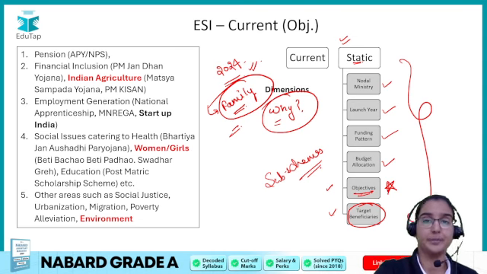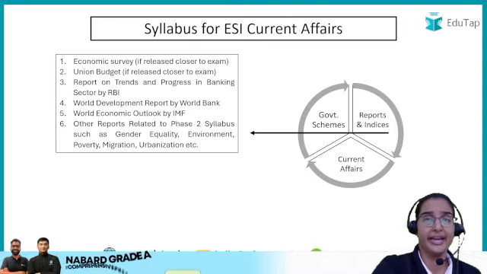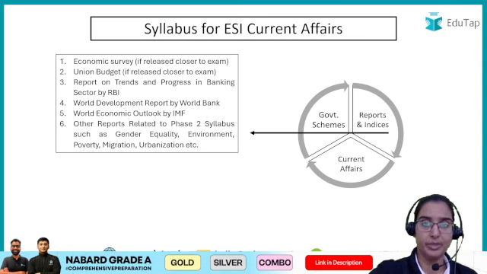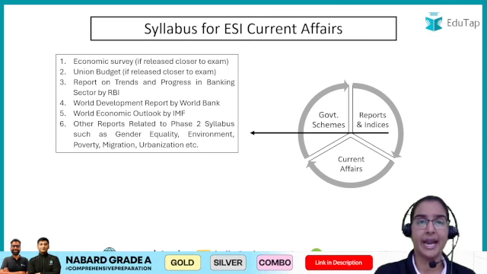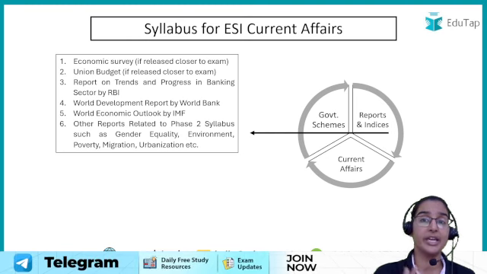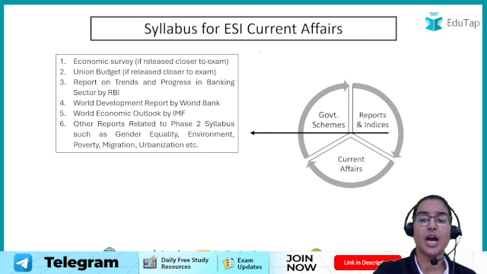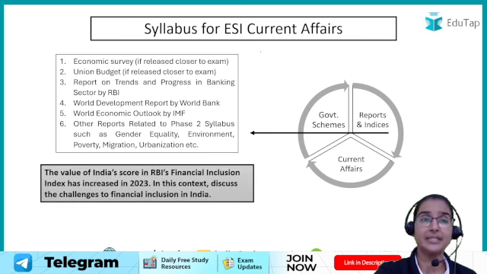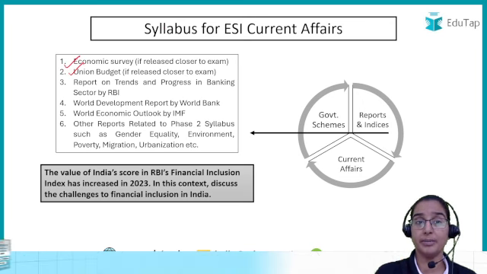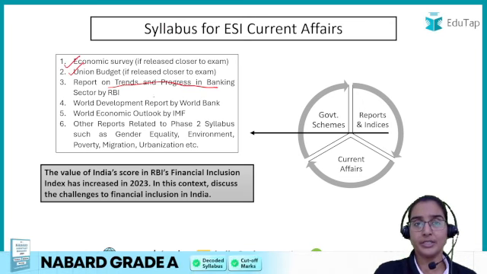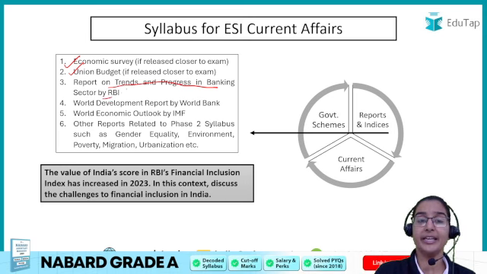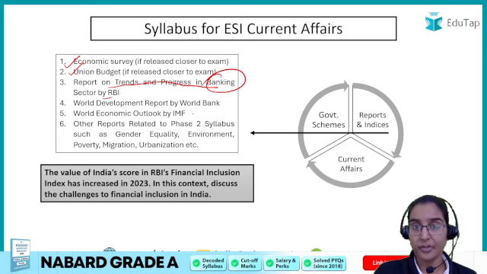So these are the areas that you have to cover, but you have to cover them in a good enough manner, right? Now, moving ahead, after the government schemes, you have to study the reports and indices. Now, the question arises, what sort of reports and indices have to be studied? So students, again, the reports and indices which are related directly to our syllabus, that is what you have to study. For example, economic survey, union budget, reports on trends and progress in banking sector by RBI, right? Banking is a part of our syllabus.